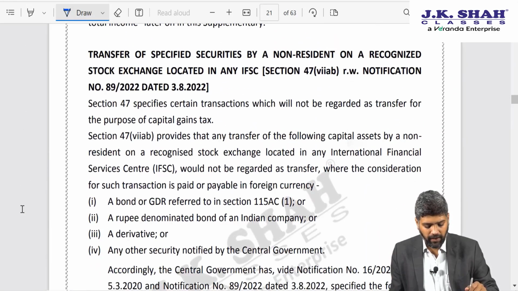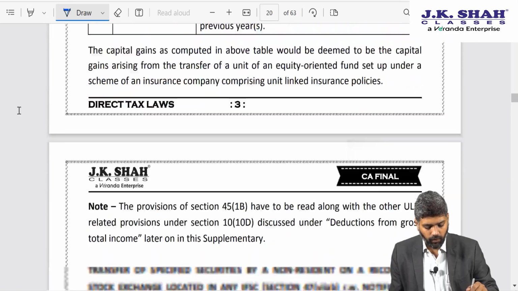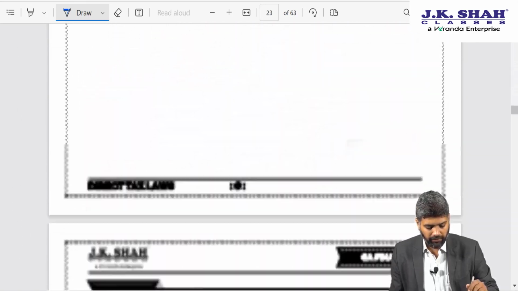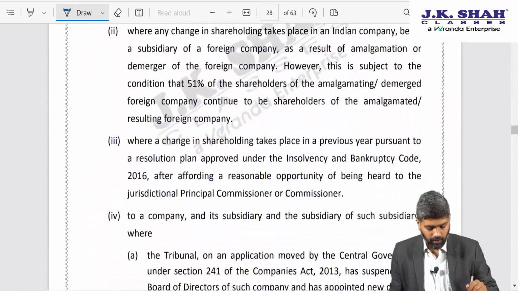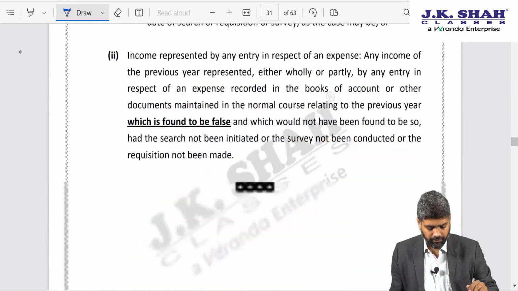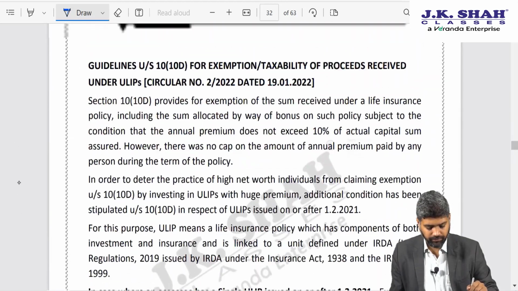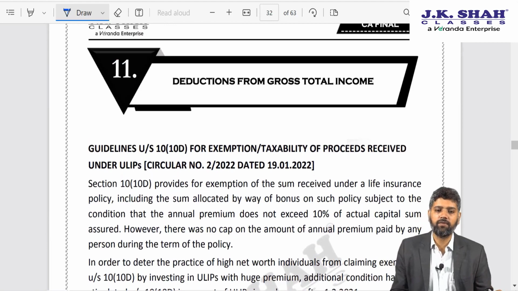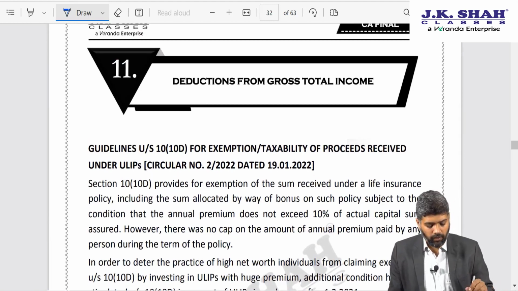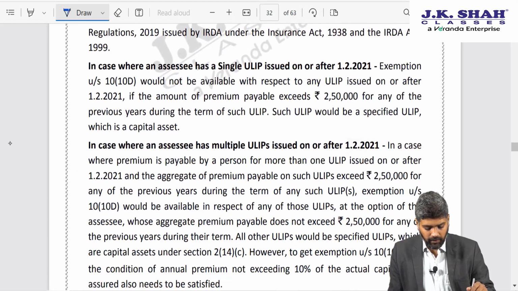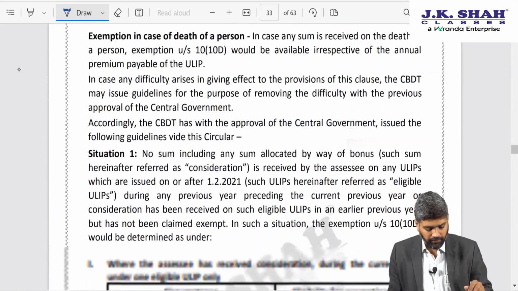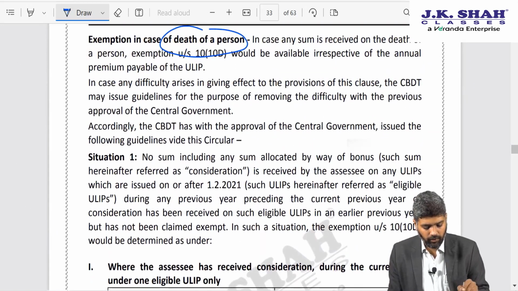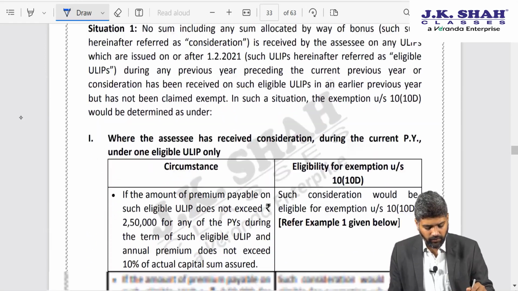So over here in this notification, what the government has done is they have given various examples in order to clarify on this point. What we can do is we can quickly refer to those examples, as far as our sheet is concerned, reproduced under the chapter deductions from gross total income. Now what are these examples? They have clarified the same thing as I told you. If there is a single ULIP or multiple ULIPs, and exemption in case of death, that also we are aware, and various scenarios are given.